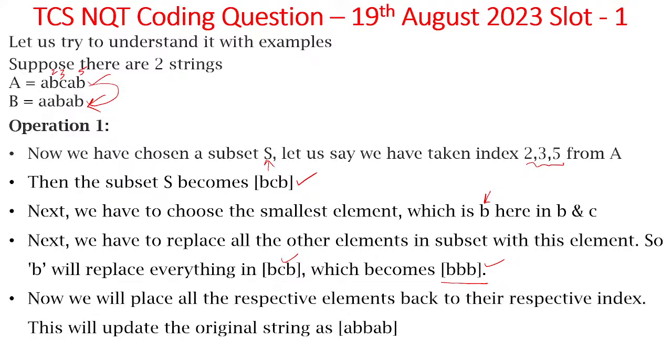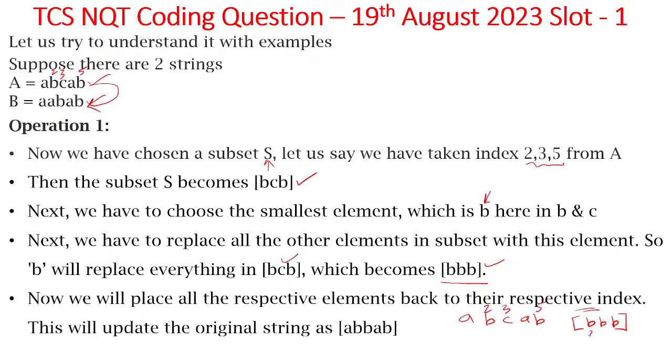Now we put all the respective elements back at their respective indices. This updates the original string to ABB. Once the subset contains BBB after conversion, you push these back into their indices, which are 2, 3 and 5.